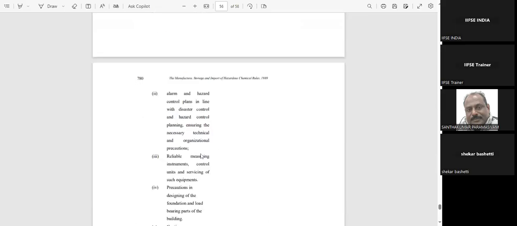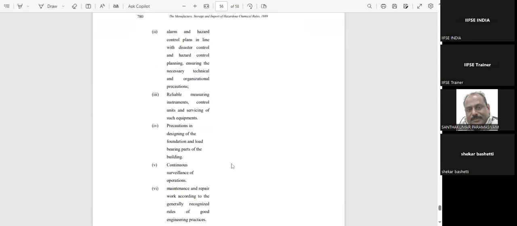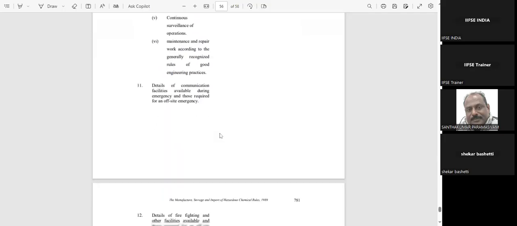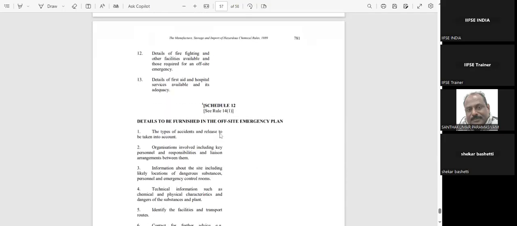Then alarm systems and reliable measuring instruments, then continuous surveillance of operations, etc. So in this, it is all kinds of information with respect to the hazards, what kind of analysis you have done, and what kind of emergency equipment is already available in your facility.